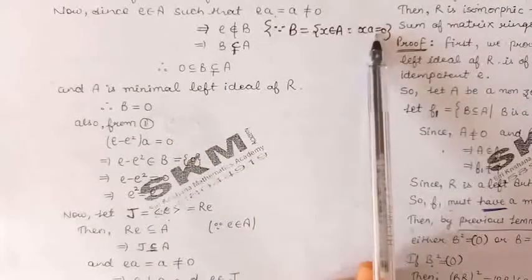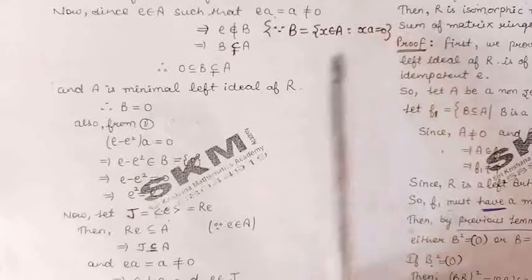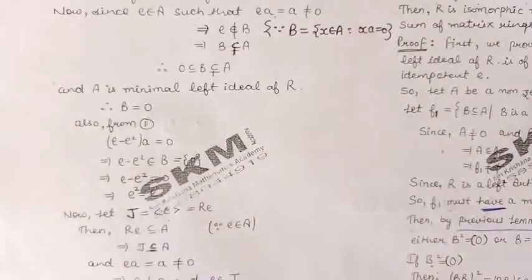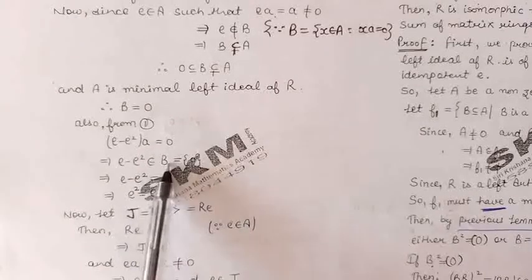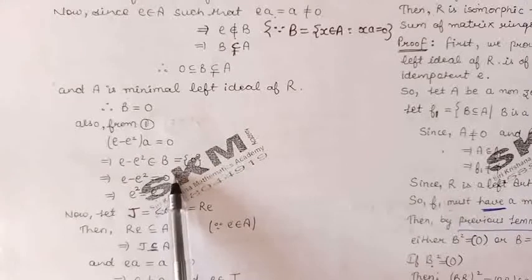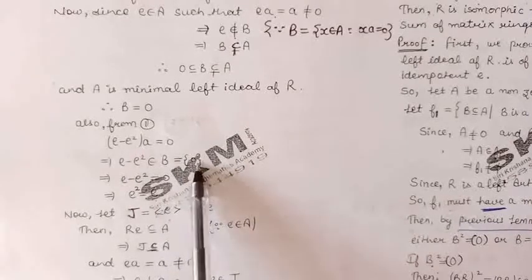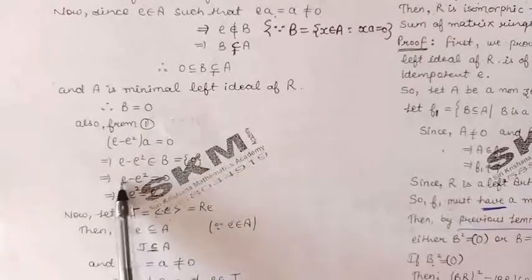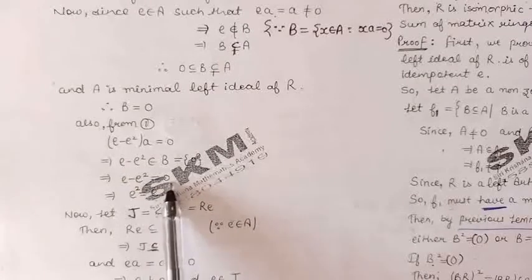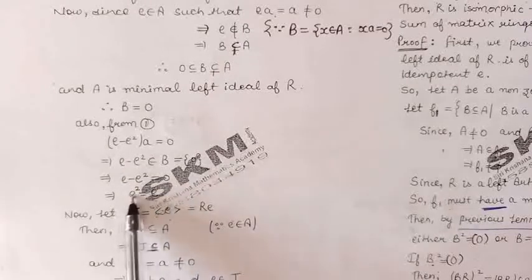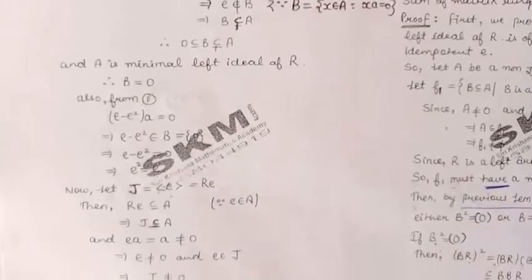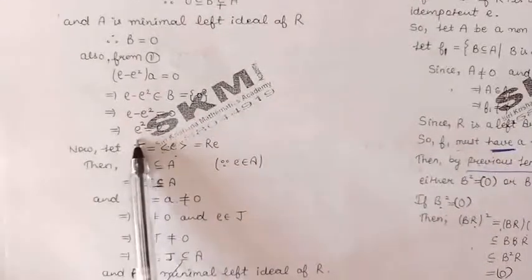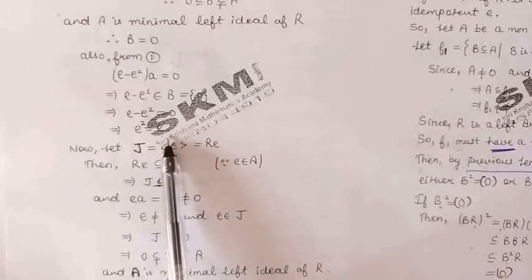This condition is satisfied by the element e minus e square. So the element e minus e square belongs to B. But we have proved B is 0. So e minus e square is 0. It means e square is the same as e. So we have proved e is an idempotent.